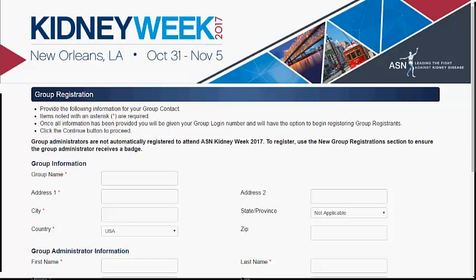This is the group information page. Fill out this page with the information for your group. Note that all fields marked with an asterisk are required.